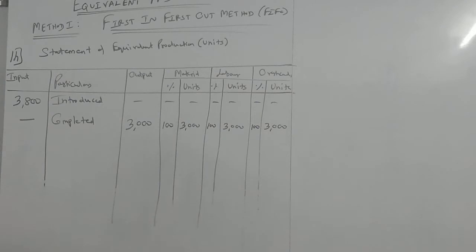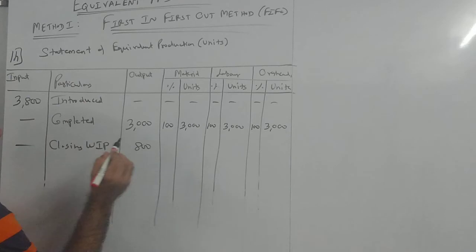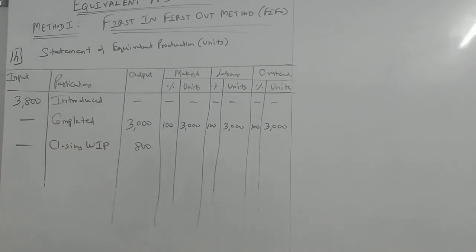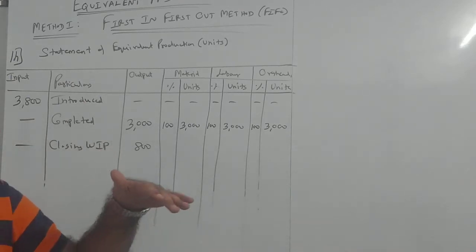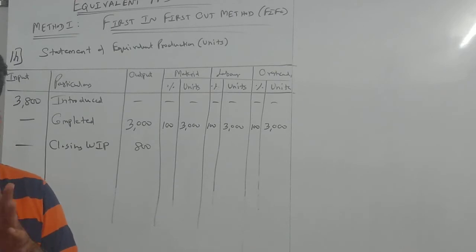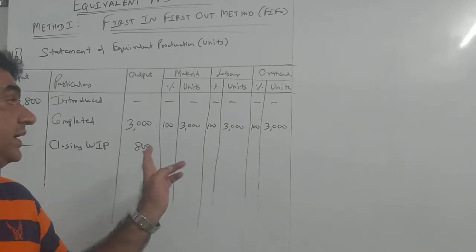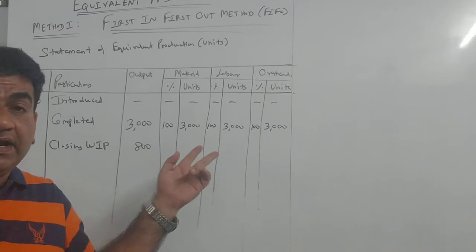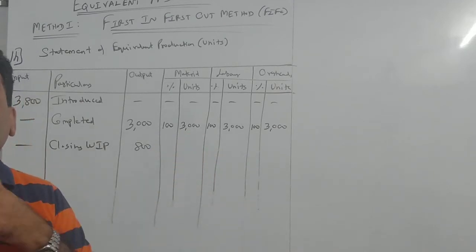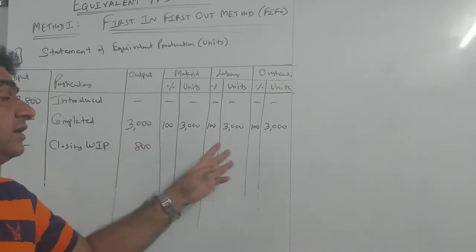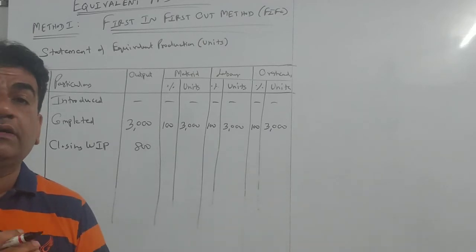Closing work in progress is 800. Write closing WIP. This is closing, nothing to do with input. How much? 800. Now closing WIP is not fully completed, so it cannot be 100% for all. It can be 100% for material, but not for labor and overheads. Because if it is 100% for all, you cannot call it closing WIP.